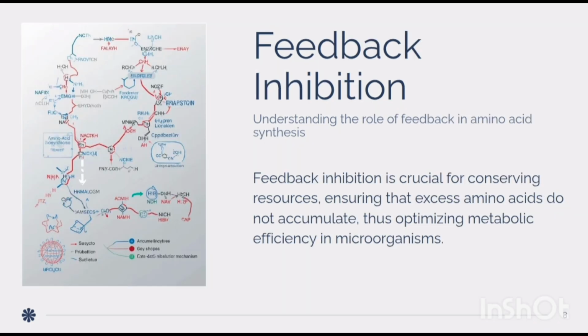Feedback inhibition. Let me introduce a concept called feedback inhibition. Imagine if your body kept making amino acids endlessly, you'd waste an enormous amount of energy. Feedback inhibition is the elegant solution. When the end product of the pathway accumulates, it signals the first enzyme in the pathway to shut down. This prevents wasteful overproduction and conserves valuable cellular resources.